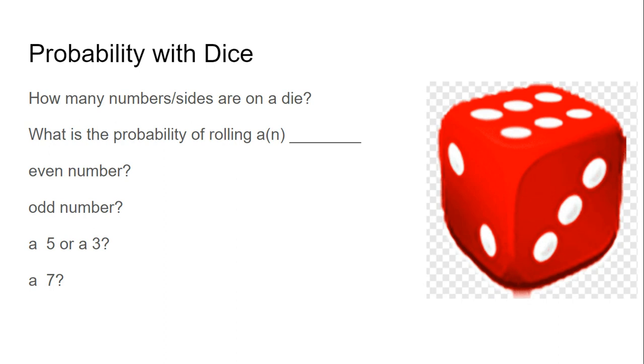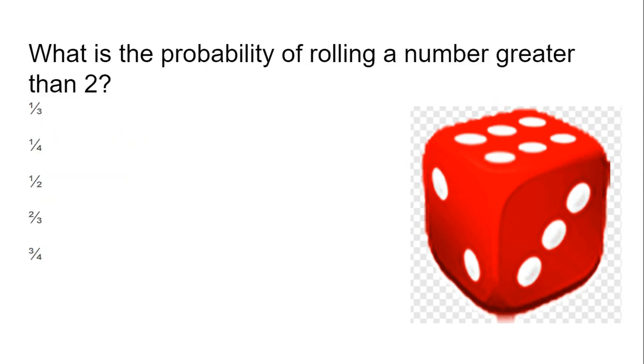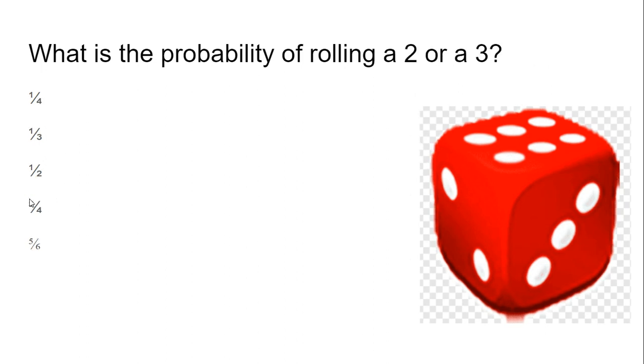All right, let's answer a couple questions using die. Take a look. The probability of rolling a number greater than 2. The numbers greater than 2 are 3, 4, 5, and 6. So if you were counting, that's 4 out of 6 chances. 4 out of 6 reduces to one of these fractions, and it is 2/3.